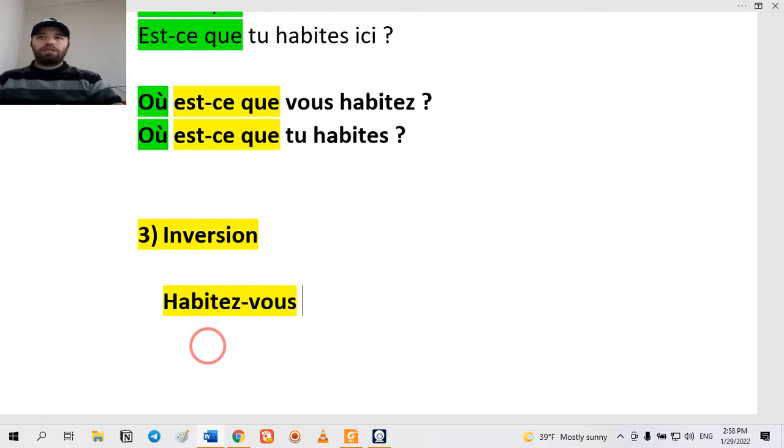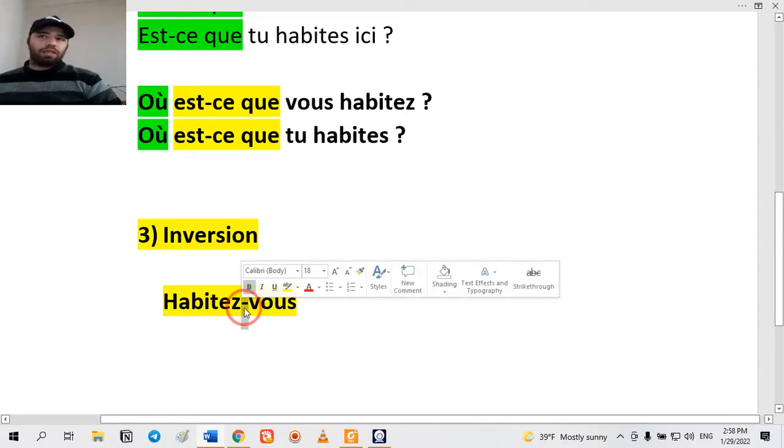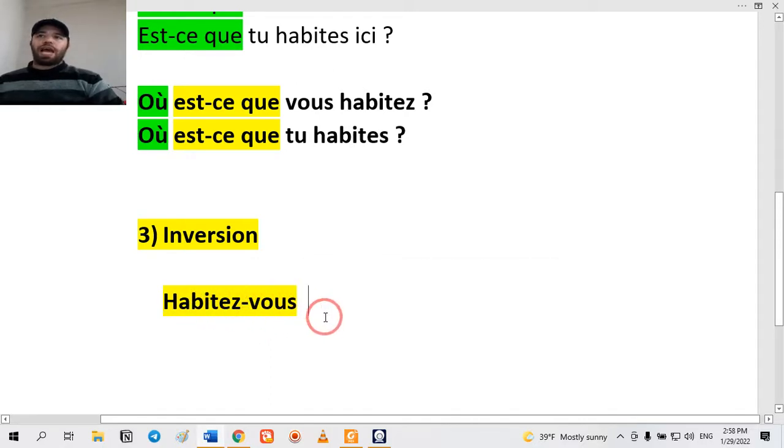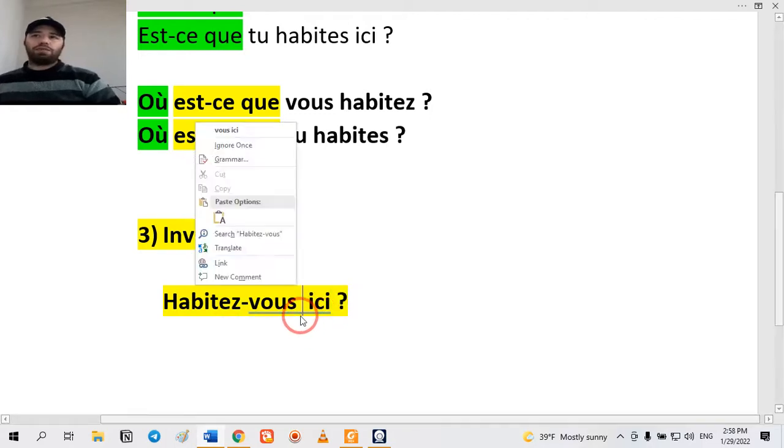Exactly like am, is, are in English, where instead of you are, you say are you. Instead of vous habitez, you say habitez-vous, but it is obligatory to put a hyphen between them. Habitez-vous ici, it is called inversion format.